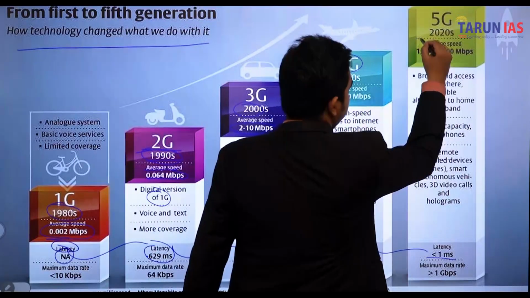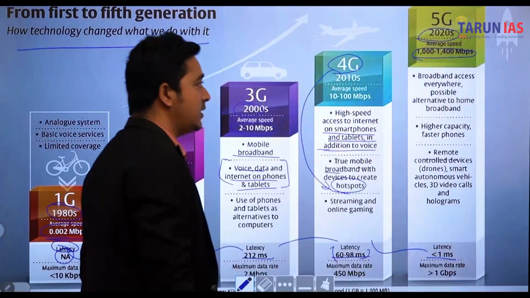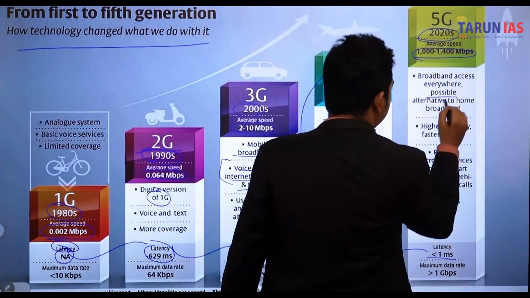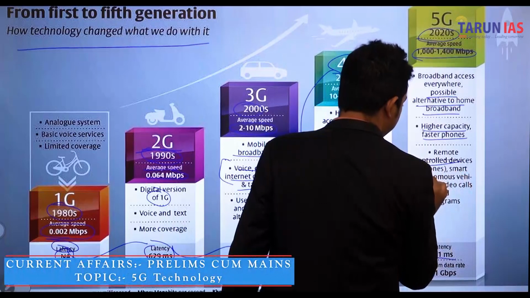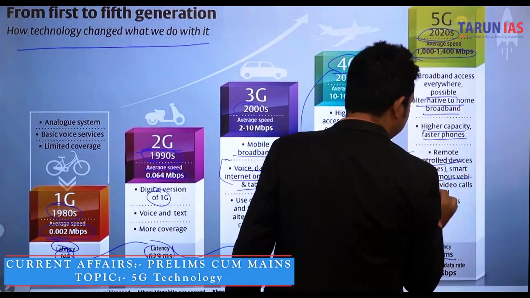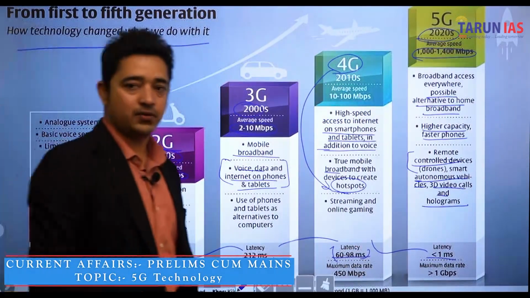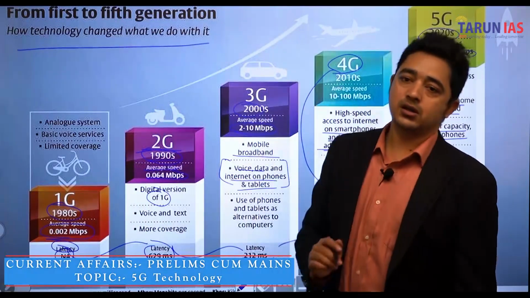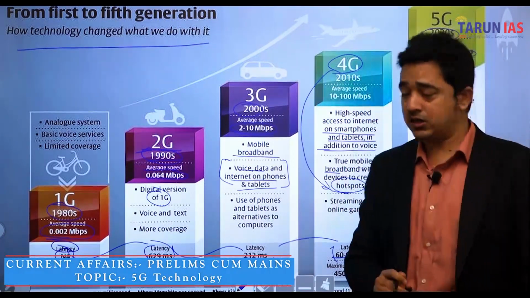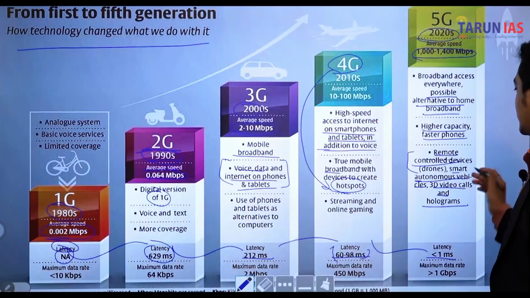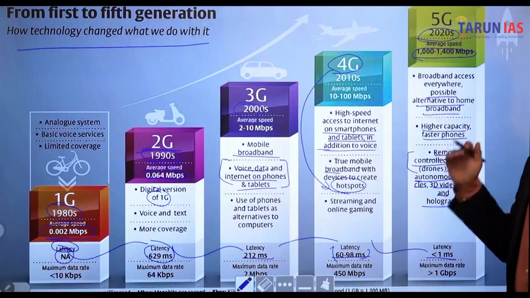And 5G, which was launched in 2020, has an average speed of 1000 to 1400 Mbps. Broadband access everywhere is possible, as an alternative to home broadband, with high capacity, faster phones, remote control devices like drones, smart autonomous vehicles, 3D video calls and holograms. Such features are important in 5G technology, because remote control devices and smart autonomous vehicles are to be supported by 5G, and online video speed is also improving.